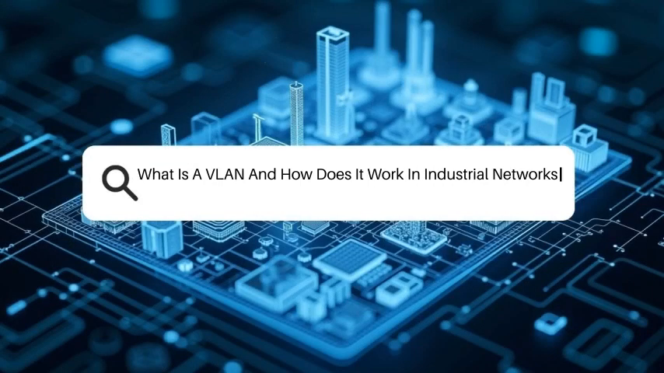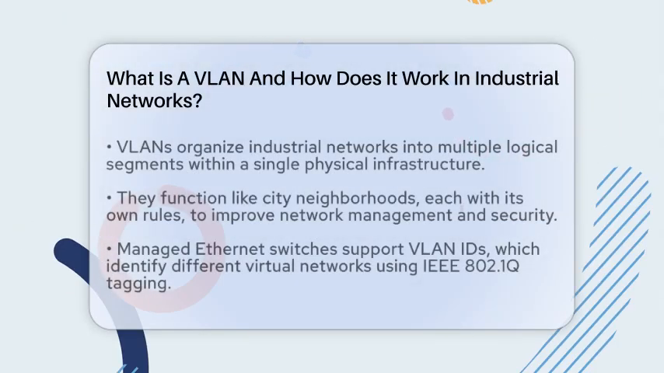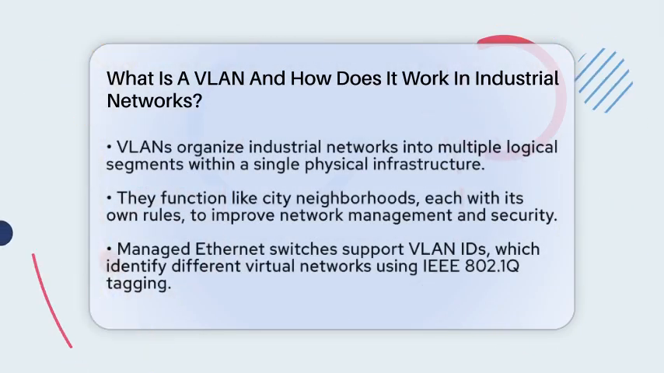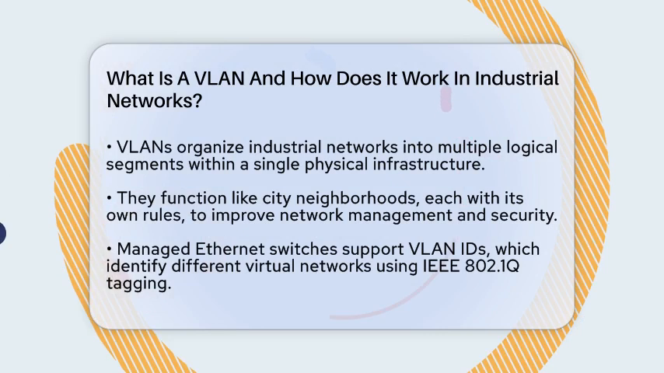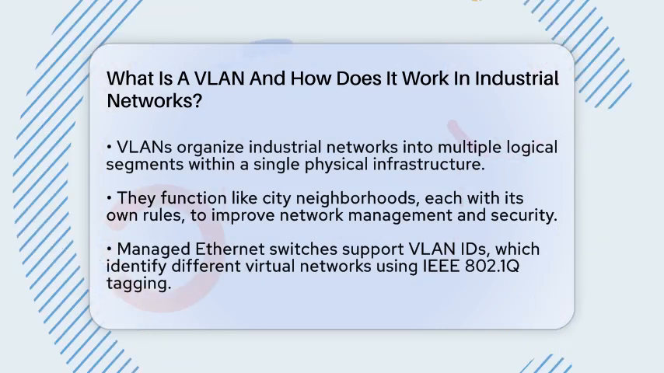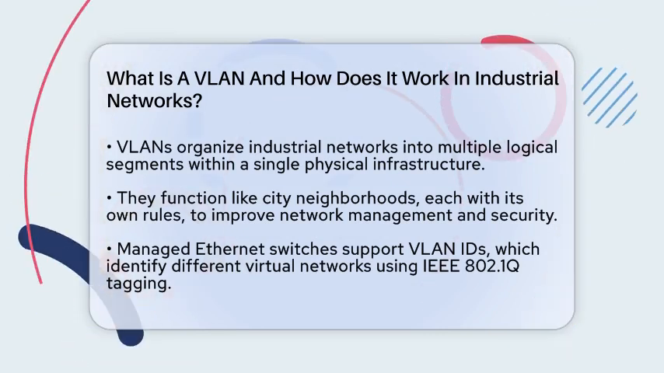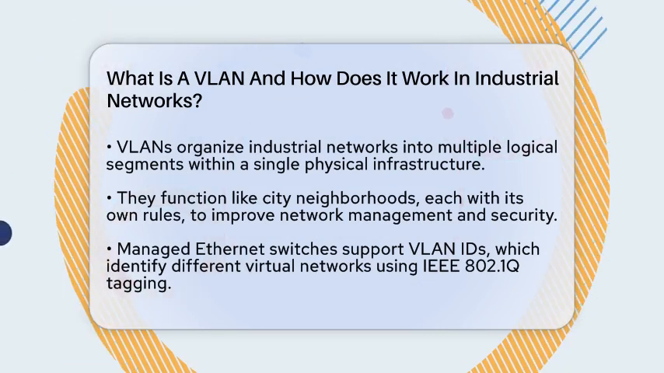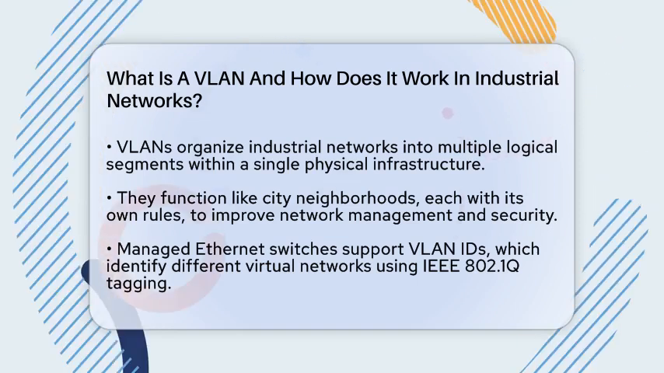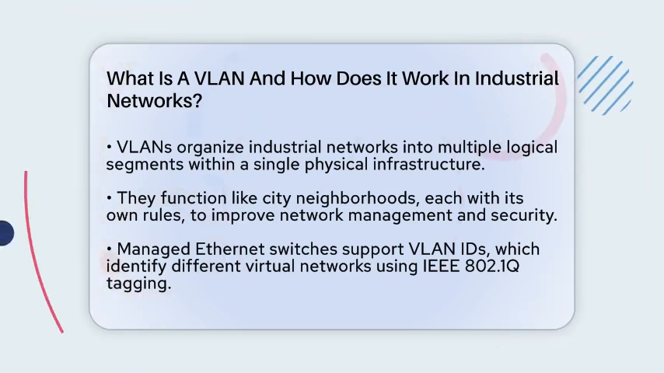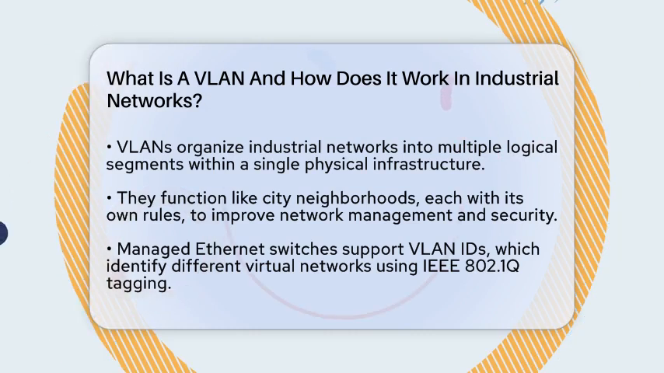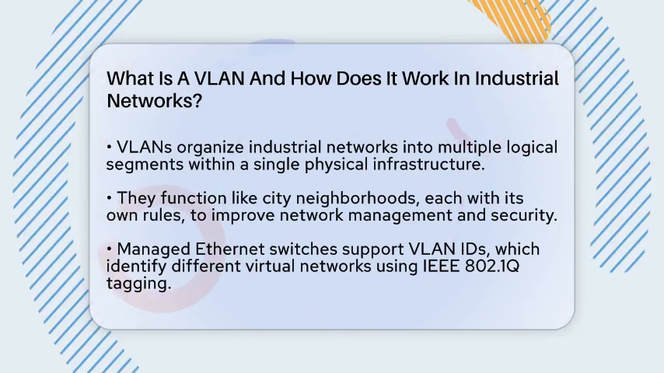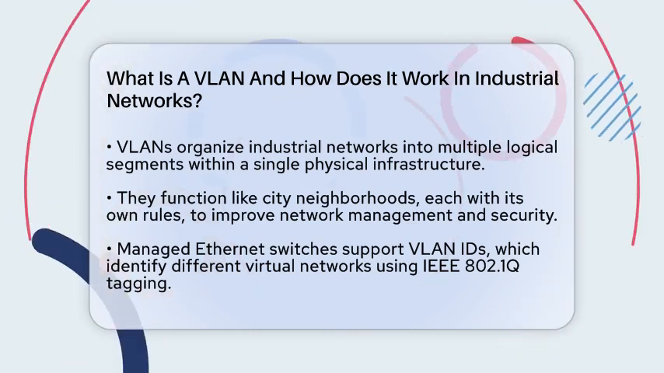What is a VLAN and how does it work in industrial networks? Imagine being able to organize your entire factory's network like a well-structured city, where each neighborhood has its own rules and boundaries. That's essentially what a virtual local area network, or VLAN, does for industrial networks. It lets you split a single physical network into multiple logical segments.